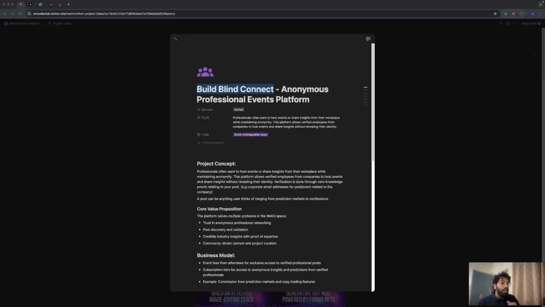And with Web3, the best part is that we have ZK proofs, and ZK proofs allow for actual anonymity, without actually revealing your identity to anyone out there, not even an application like Blind. So this is what we want to achieve here. And with Blind, we also want to see something like a mixture of Unstop. I'll show you what these applications are right there.